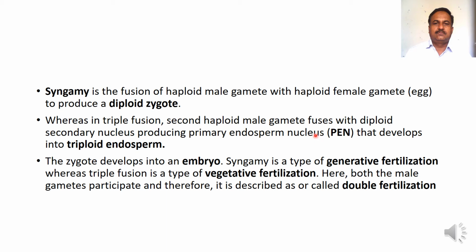The zygote develops into an embryo. Syngamy is a type of generative fertilization, whereas triple fusion is a type of vegetative fertilization. In double fertilization, both the male gametes participate, and therefore it is called double fertilization.